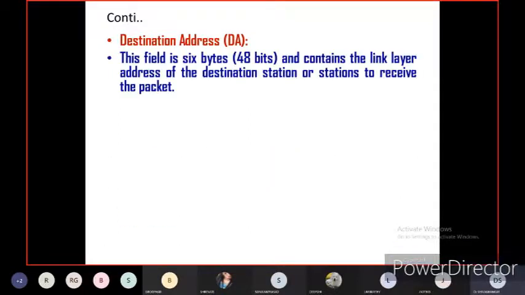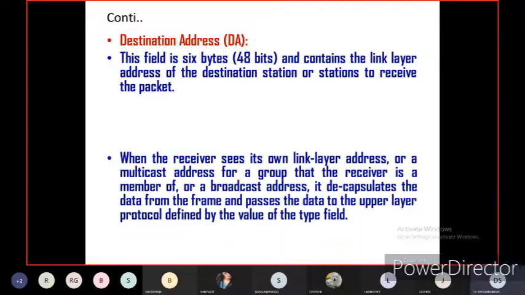Now let us see what is destination address in frame format. As we have seen in the block diagram, this field is 6 bytes or 48 bits and contains the link layer address of the destination station or stations to receive the packet.